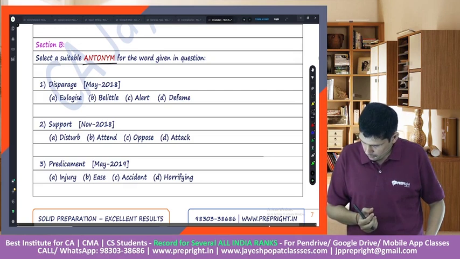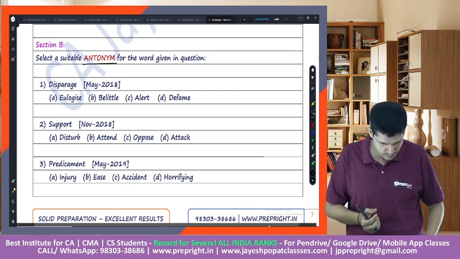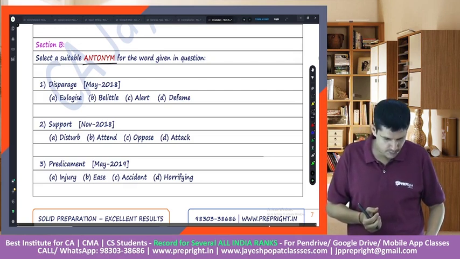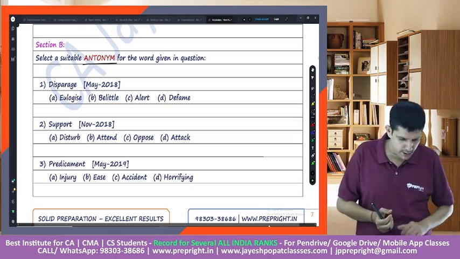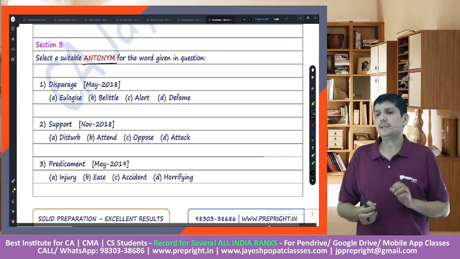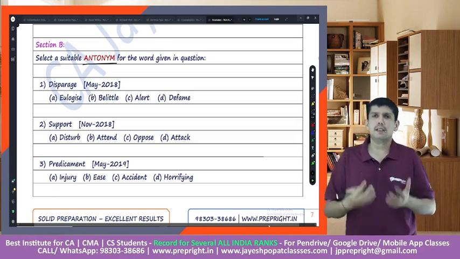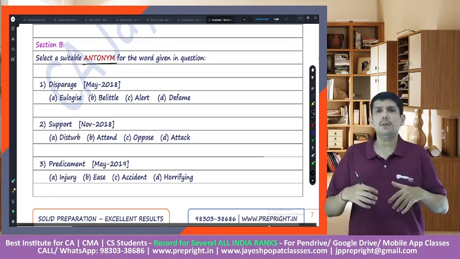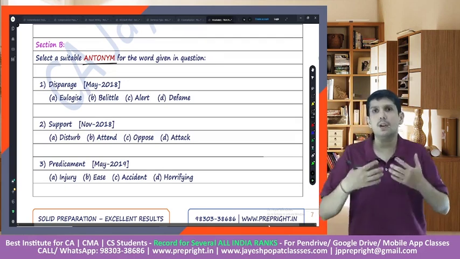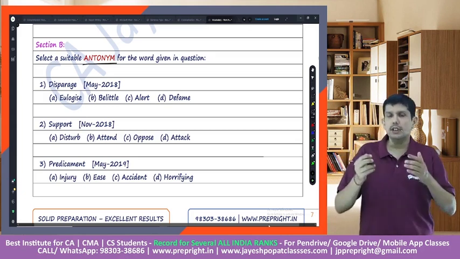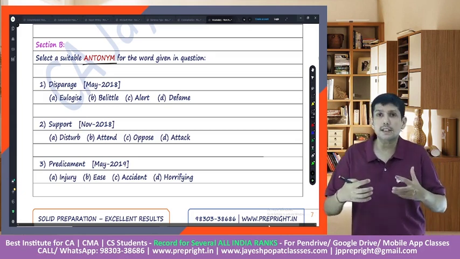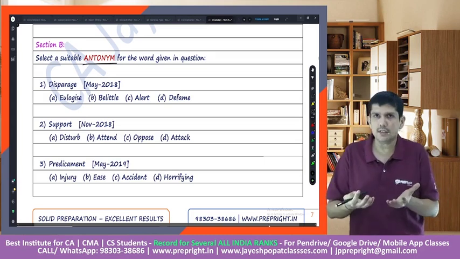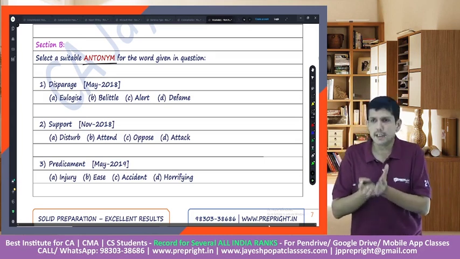Represent as being worth. Now it's completely the opposite. Disparage would mean to demean somebody or to look down upon somebody, right? So disparage means you do not consider the other person worthy enough. That is the meaning of disparage.